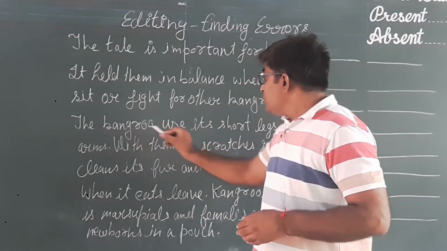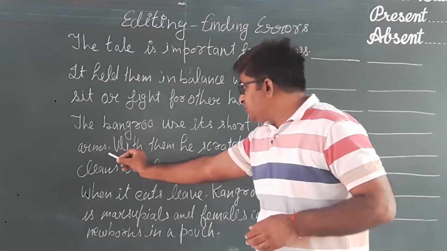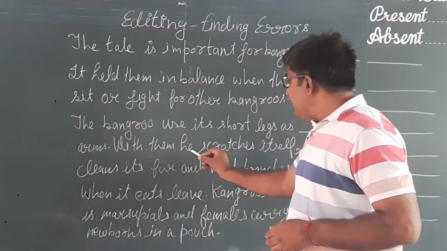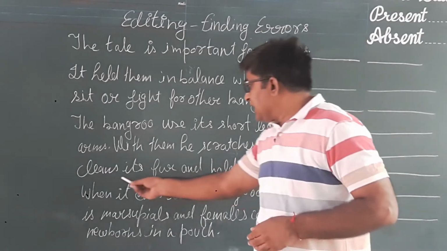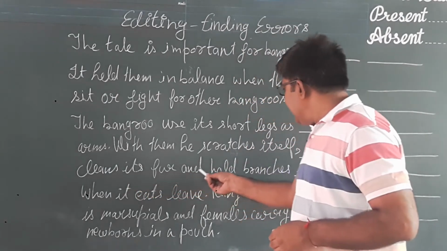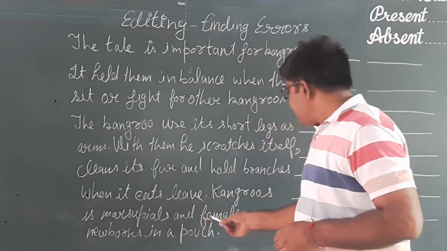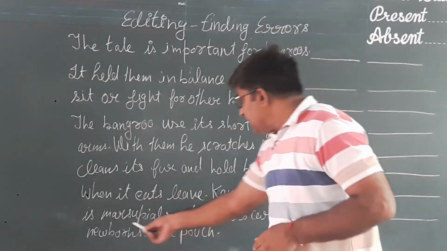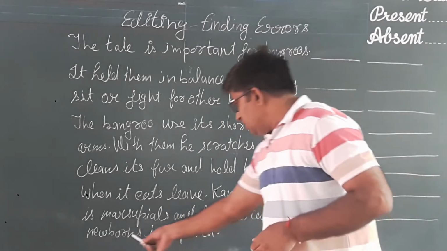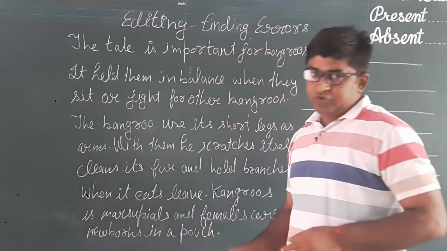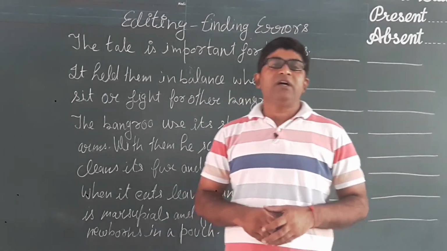The kangaroo uses its short legs as arms. With them, he scratches itself, cleans its fur, and holds branches. When it eats leaf, kangaroos is marsupials and females carry newborns in a pouch. So the complete paragraph is related to the kangaroo.